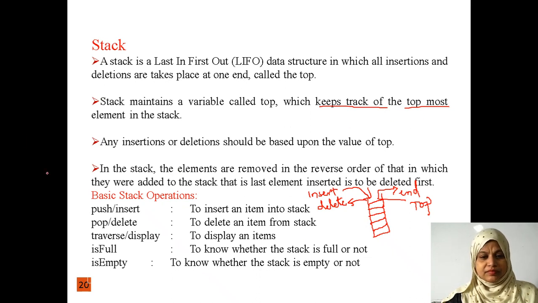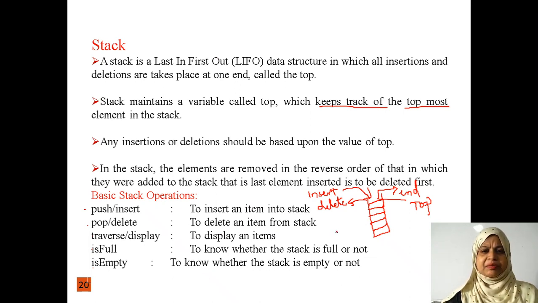Generally in a stack we can perform push, pop, traverse, is full, and is empty operations. These are the basic operations we can perform on the stack. What is the use of the push operation? Push or insert: by using the push operation, we can insert an element into the stack. By using the pop operation, we can delete the element from the stack.